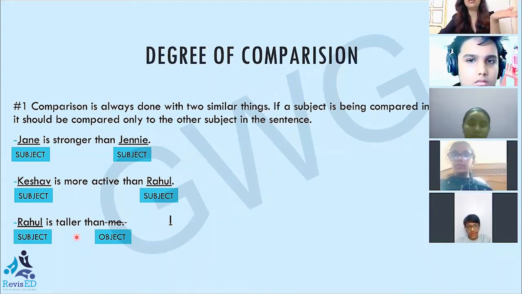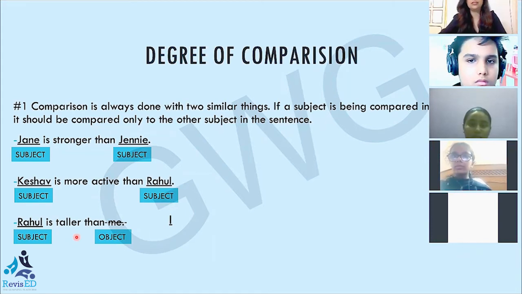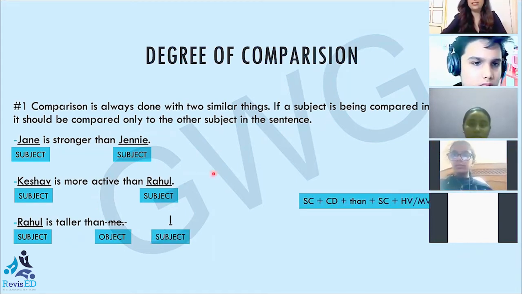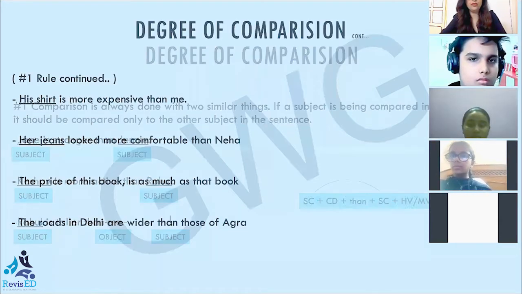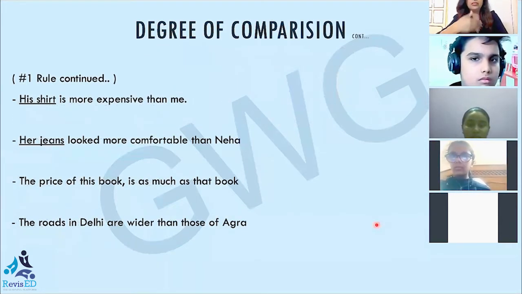So subjective case should be compared with the subjective case. And see here on the right hand side, there is a pictorial representation of the same thing, where I'm saying that subjective case should be compared with the subjective case only. Now, see, here I'm continuing with rule one, which says that we should compare two similar things.